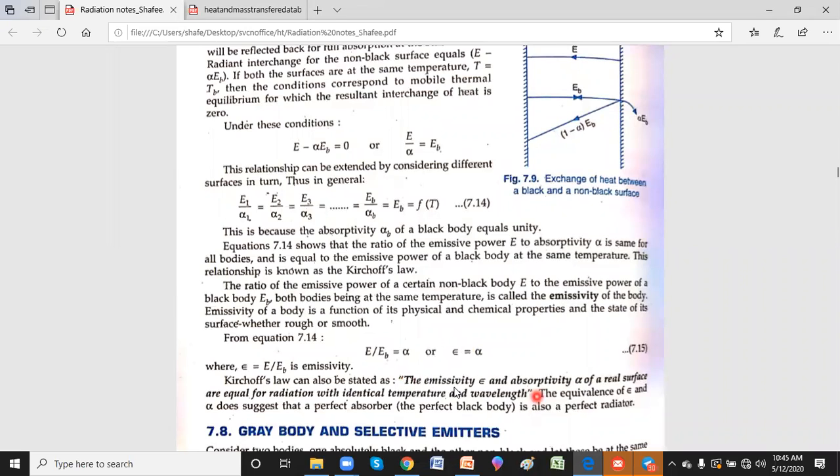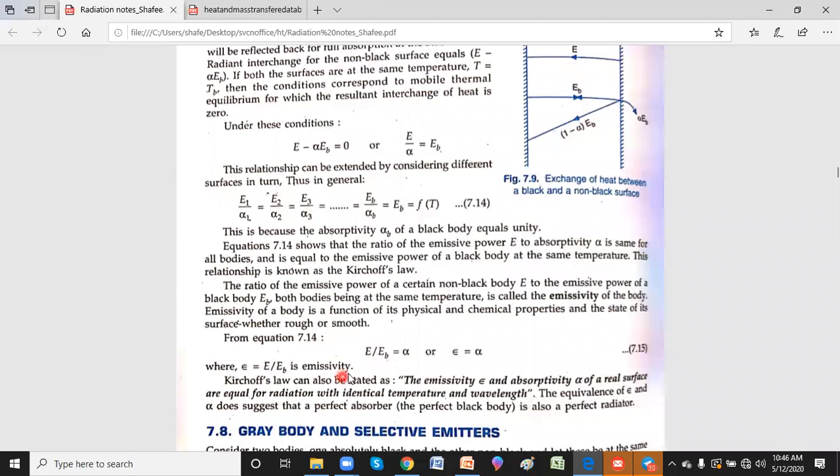The emissivity and absorptivity of a real surface, which is your non-black surface, are equal for radiation with identical temperature and wavelength. So just keep in mind what emissivity is: the fraction compared to the black body of how much the non-black body is going to emit or absorb.